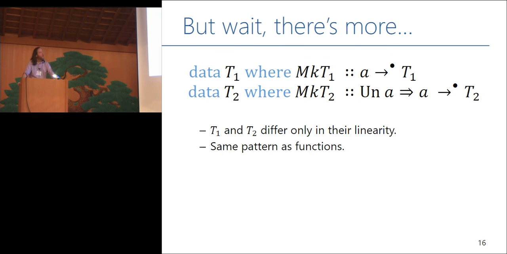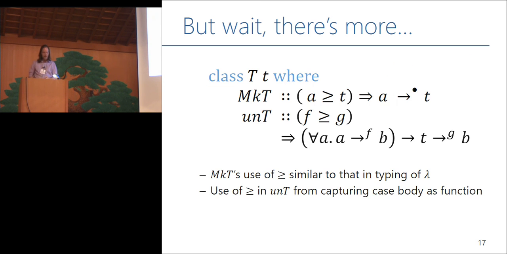So you might say, well, what if we want to abstract over this? What if we want to characterize T's in a general way that allows us to either create T1s or T2s as necessary? And we can do exactly that using this class T. So the first thing to look at is the constructor. I'm calling it make T. So make T says, if I have some T thing, little t, then make T will take an A and give you a T. And that should look like the form of both the make T1 and make T2 constructors. But it's going to say that T can't have any more structural rules than A did. So if A is a linear thing, then it kind of has to be a T1 thing, because that one didn't have contraction and weakening. On the other hand, if it's an unlimited, unrestricted thing, then we perfectly well could construct a T2.